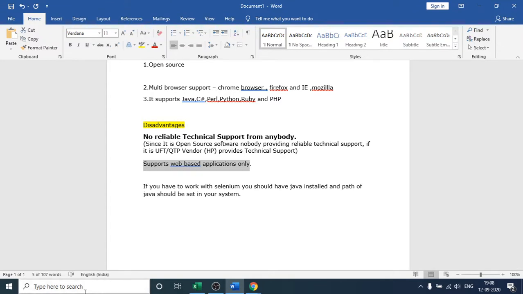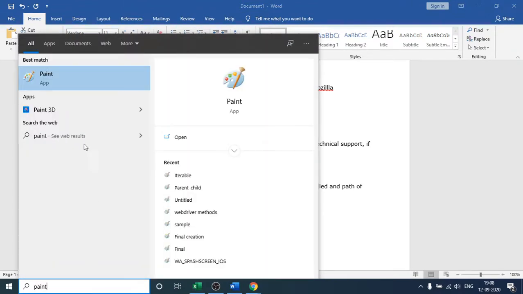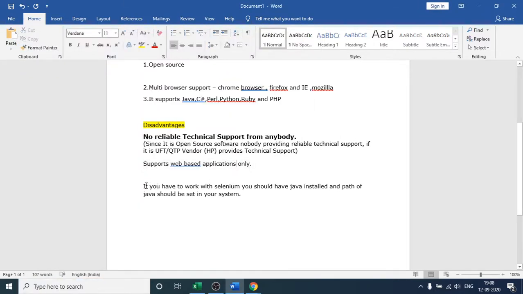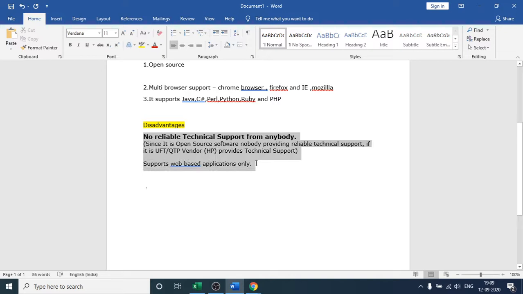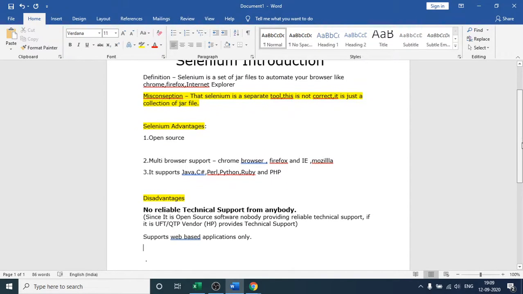But it will not be able to automate any Windows-based application. Suppose I open Paint, right? This is a Windows-based, desktop application. Selenium will not be able to automate these kinds of desktop applications, right? So this is one disadvantage with Selenium. So these are the two major disadvantages of Selenium, right? And if you're using Selenium, then you have to deal with it. Okay, is it clear to you?